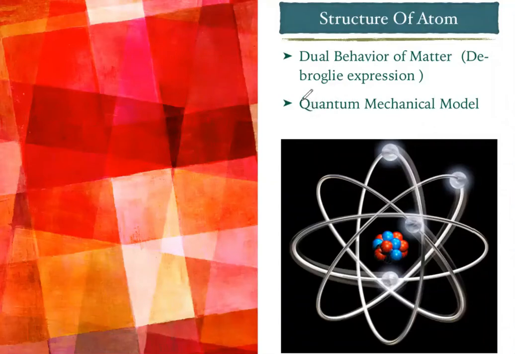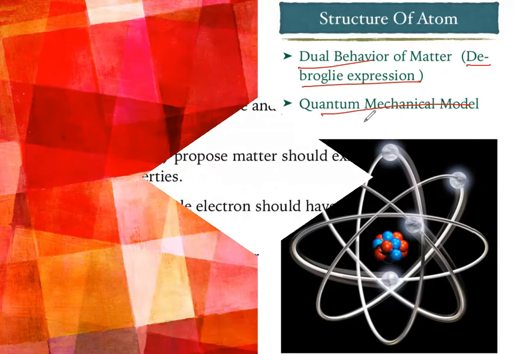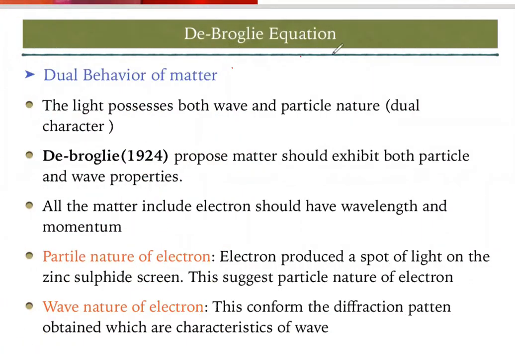In this video lecture, we are going to discuss the next part of structure of atom. Those are dual behavior of matter, and we'll derive one equation called the de Broglie expression. Then we'll look into the quantum mechanical model, which tells about the modern approach of structure of atom. So without a doubt, let us start. Now first we'll discuss the de Broglie equations.